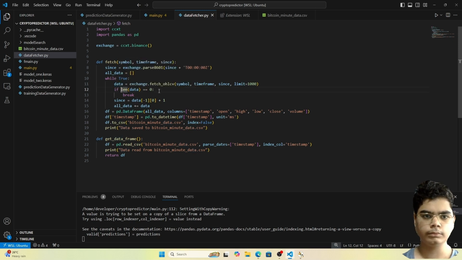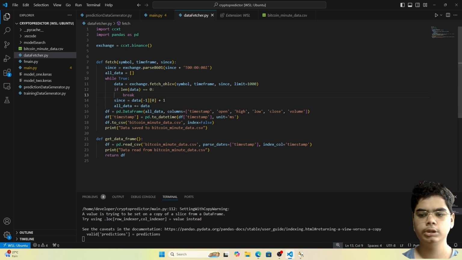Now, since the time is 16:10, the data will stop at 16:10. Okay, it became 16:11, so the data will stop at 16:11. And if we try to fetch the data of the future, like 16:12, it will return 0. So that's the point at which we want to stop. We will break the loop when the length of the data is 0, and all the code after that will not be continued. But what if it is not?